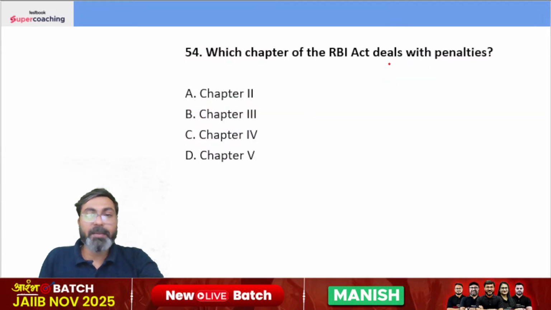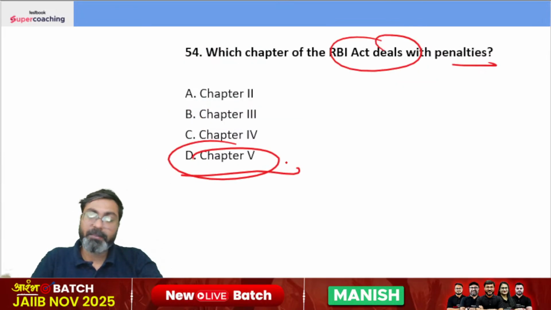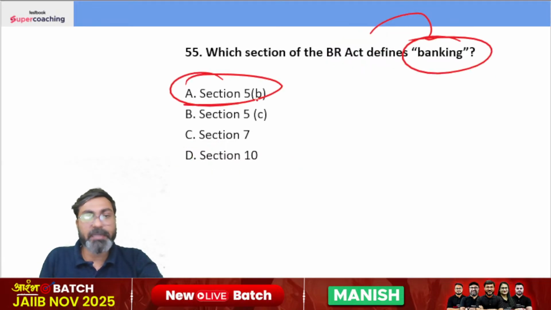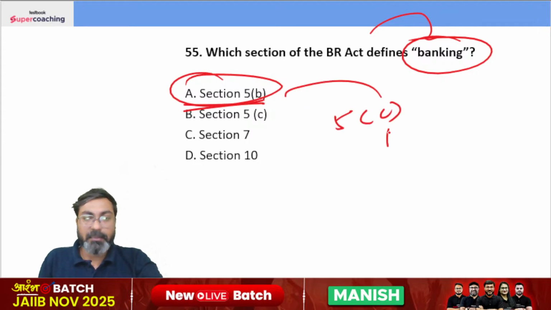Which chapter of the RBI Act deals with the penalties? Chapter number 5. Which section of Banking Regulation Act defines banking? As I just told you, Section 5B defines banking. And Section 5C defines the banking company.